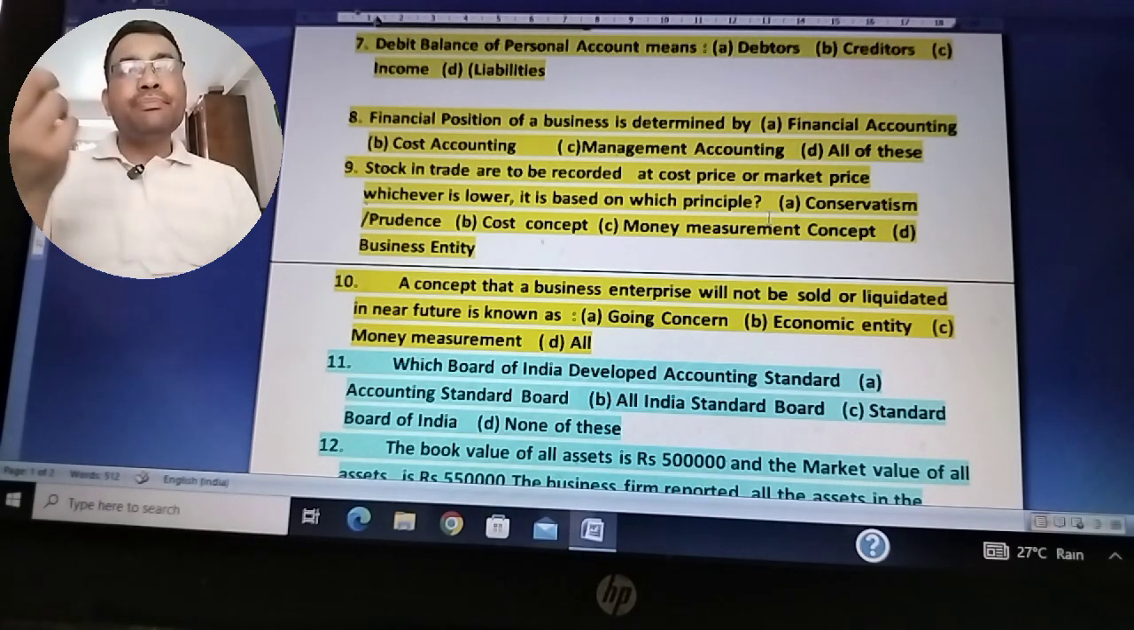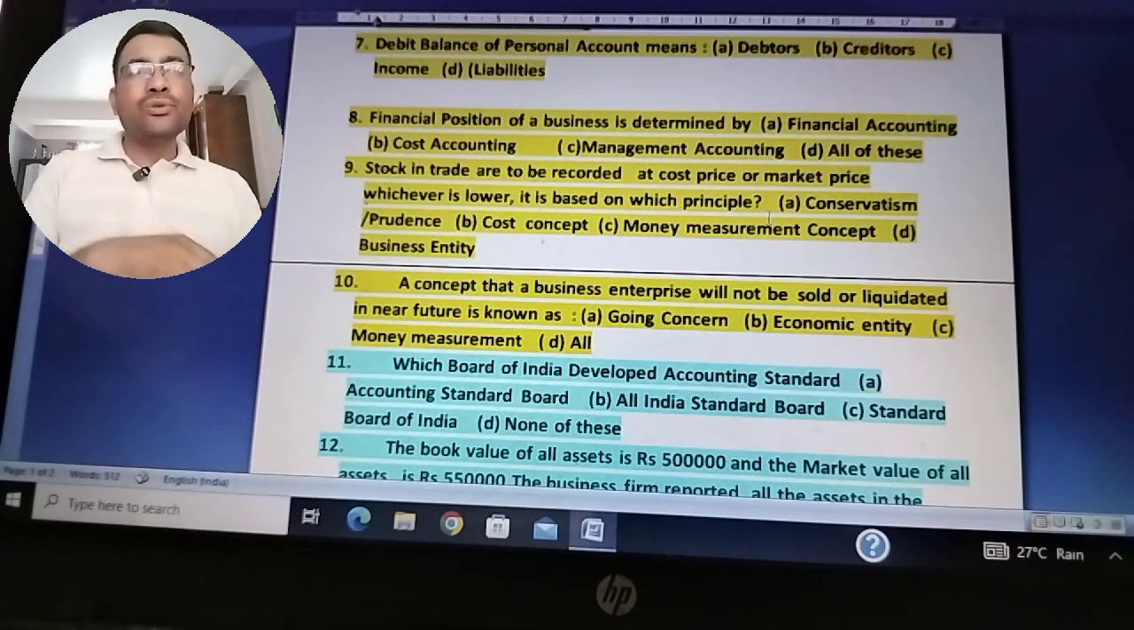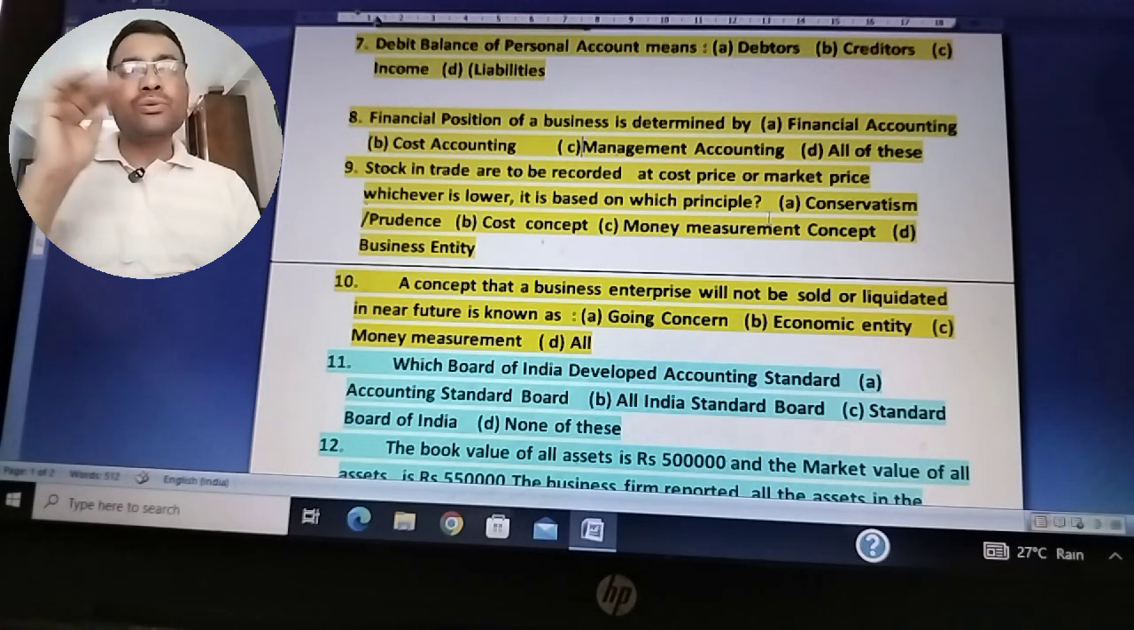So the conservatism principle assumes that we should not expect future income, but we should expect future losses. So if you're writing it at a market price, you're expecting future income. That is violating the conservatism prudence. The cost concept assumes that a good or stock should be recorded at the price at which it has been purchased.